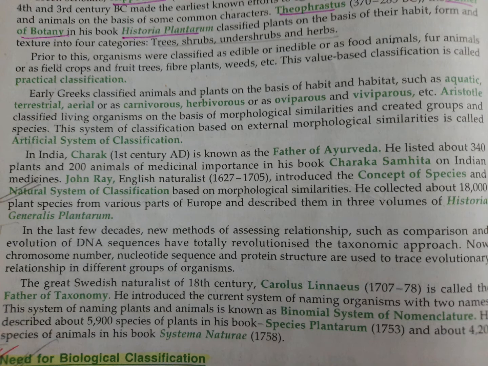But if we have to identify the species, we have to make groups so that it is easy for us to identify different types of species. For that, it comes to the biological classification. So, biological classification is the process by which all the living organisms, from plants to animals, from microorganisms and all, are categorized into easily identifiable groups.